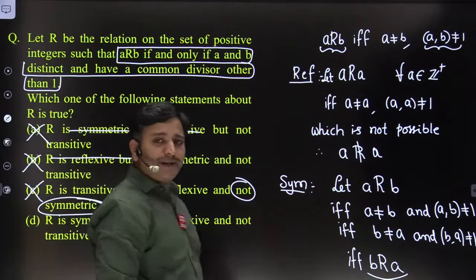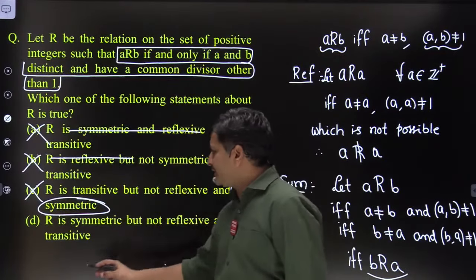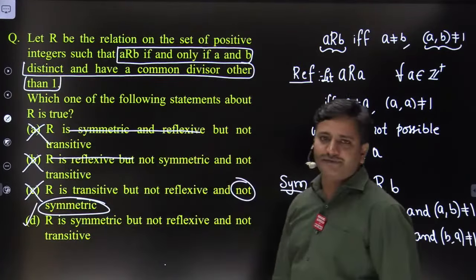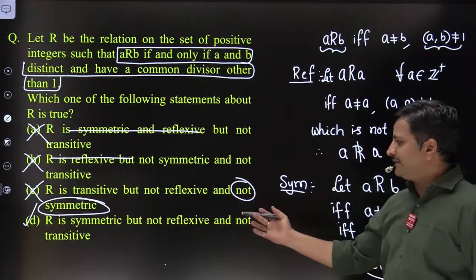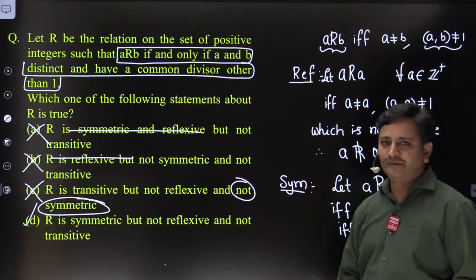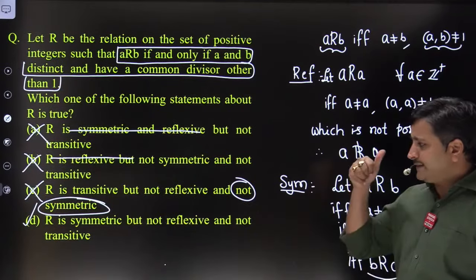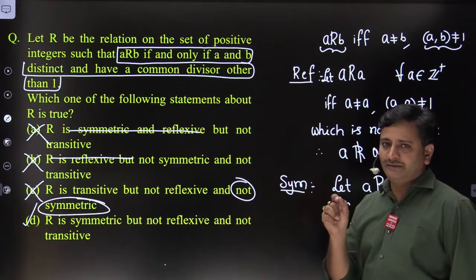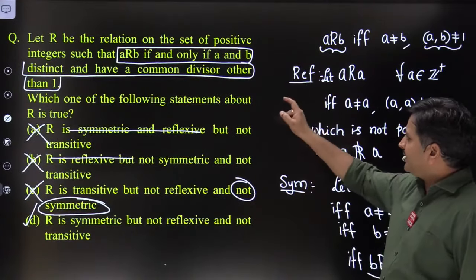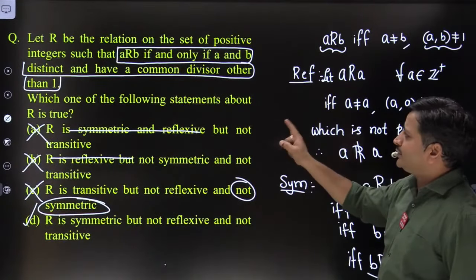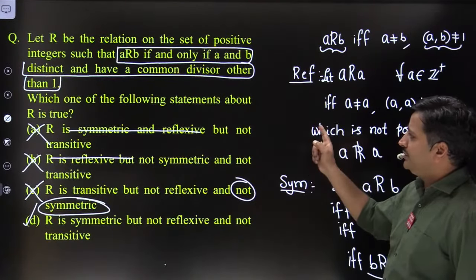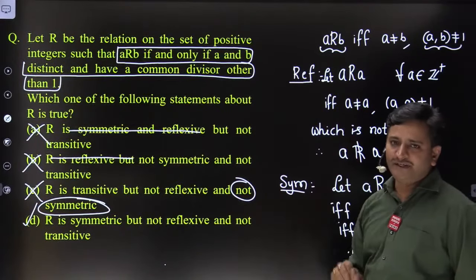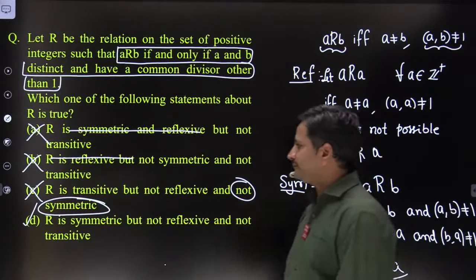It is one of the previous GATE paper questions. After elimination of three options, obviously answer D is the correct answer, friends. You need not take time for verification of transitive. So in the first example which we covered earlier, they asked relation on a set. Here they provided an explicit condition: A related to B if and only if A and B are distinct and have a common divisor other than 1. It is the second model, friends.